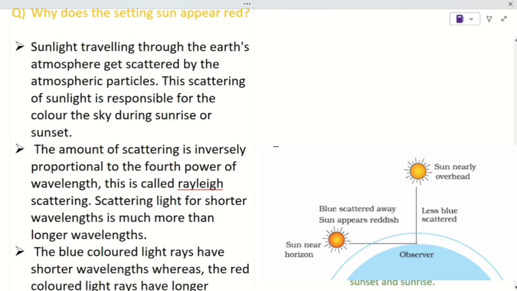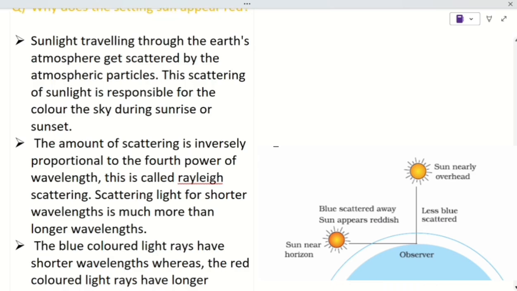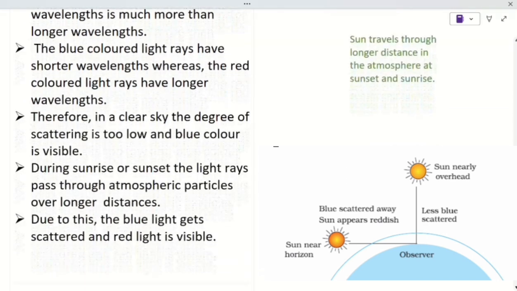The sky takes on vivid colors due to a phenomenon that we call Rayleigh scattering. Blue light scatters easily in the atmosphere, so the daytime sky appears blue.